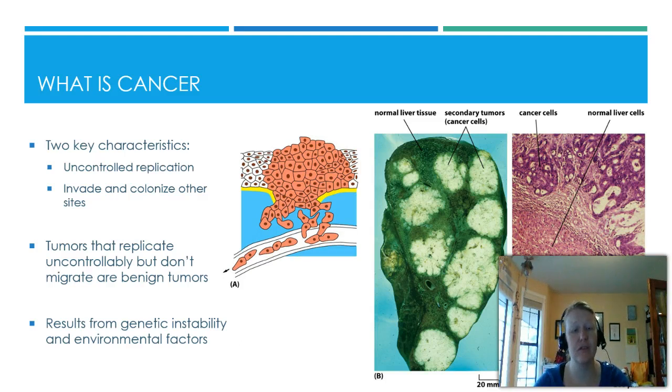Cancer is the result of genetic instability and environmental factors. We're not entirely sure of the amount of environmental factors that play a role, but we do know that they are a contributing factor. But genetic instability is the biggest key. Even if we were to eliminate all environmental factors, because of the genetic instability that leads to these cells that arise within the body, we will never be able to completely get rid of the formation of cancer before it starts.